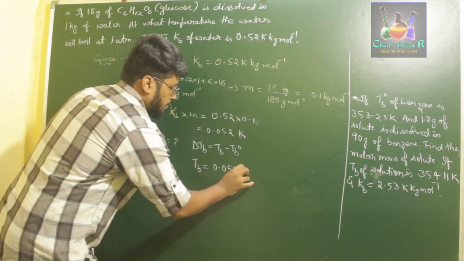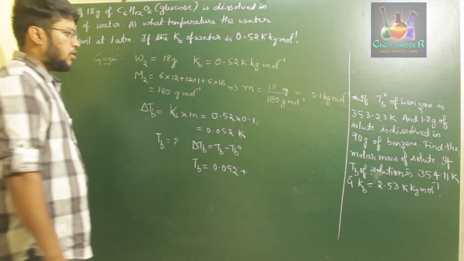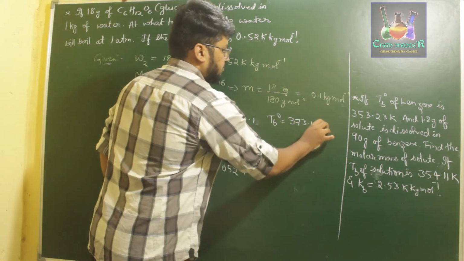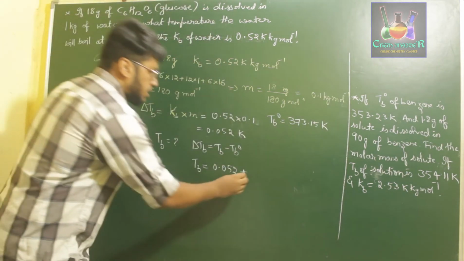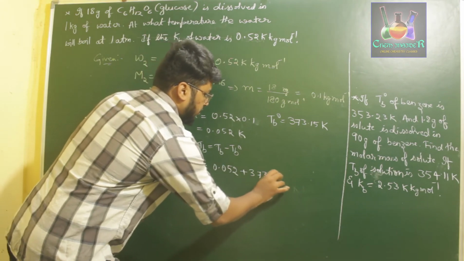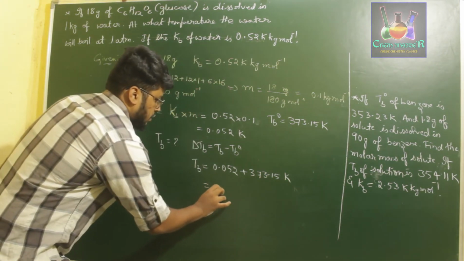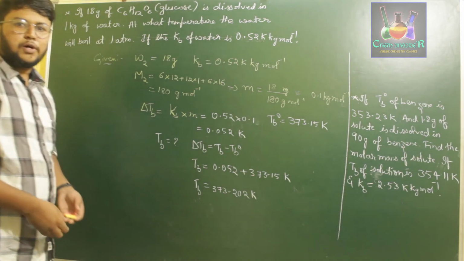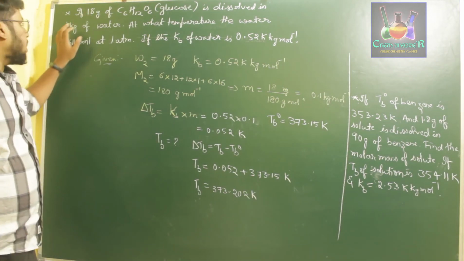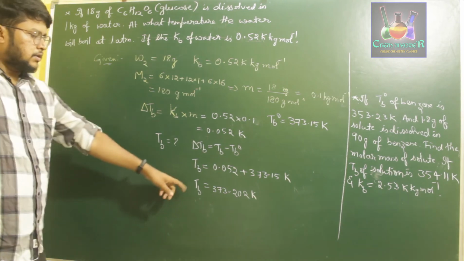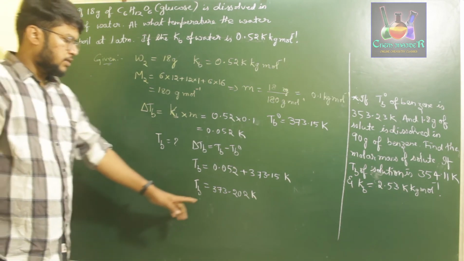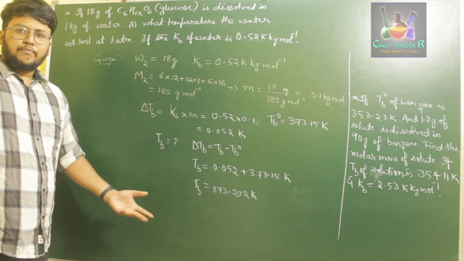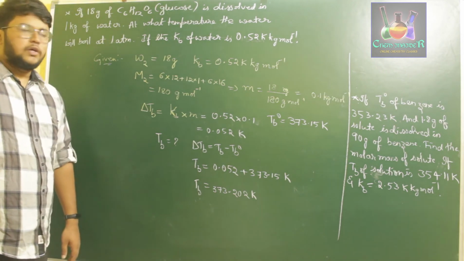Tb is equal to delta Tb, 0.052, plus Tb naught, which is always constant for water. Tb naught is 373.15 Kelvin. Substitute that here: 373.15 Kelvin plus 0.052 will be equal to 373.202 Kelvin. So the temperature at which water boils if 18 grams of glucose is added to 1 kilogram of water, the temperature of the boiling solution will be 373.202 Kelvin.